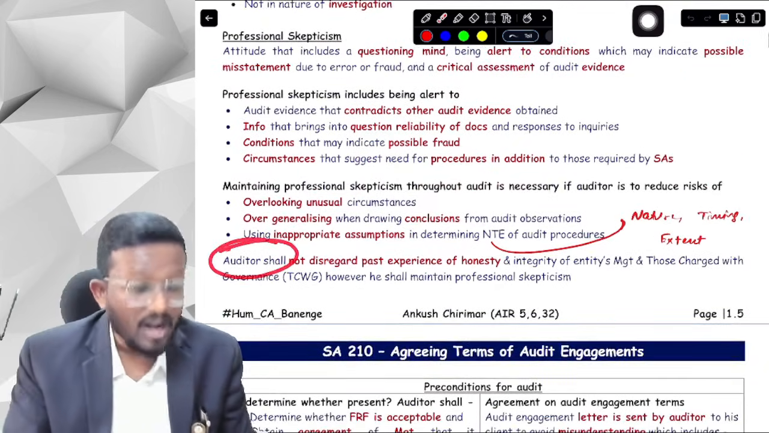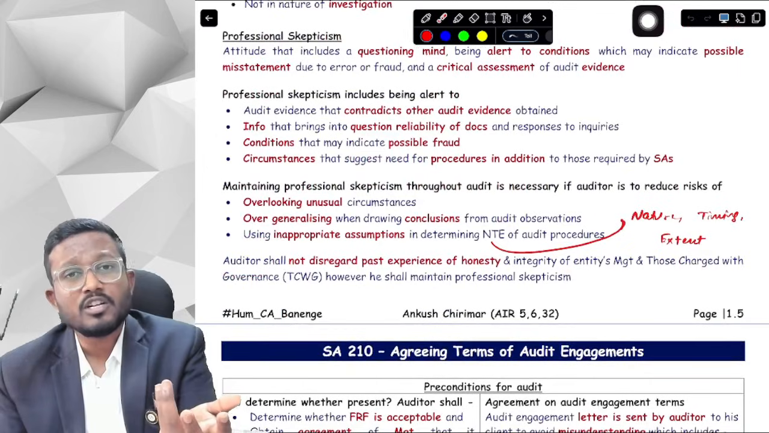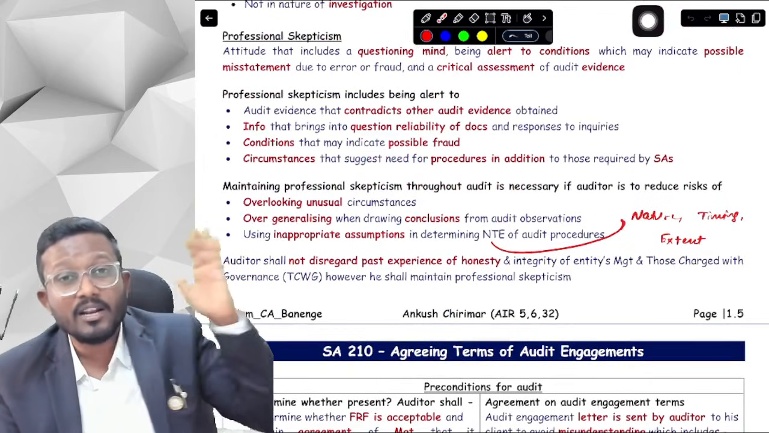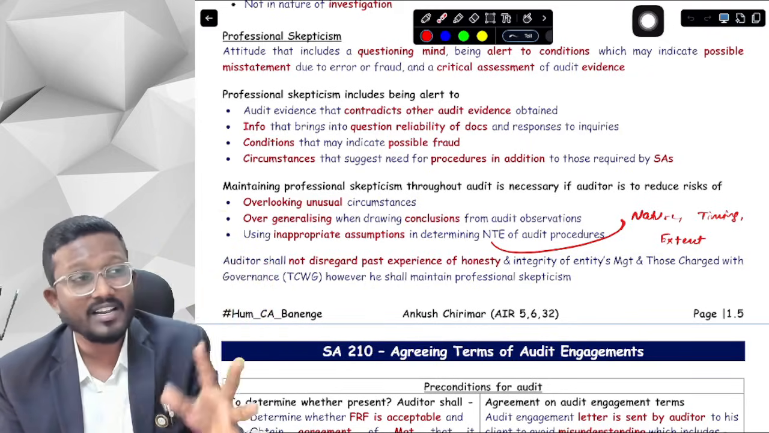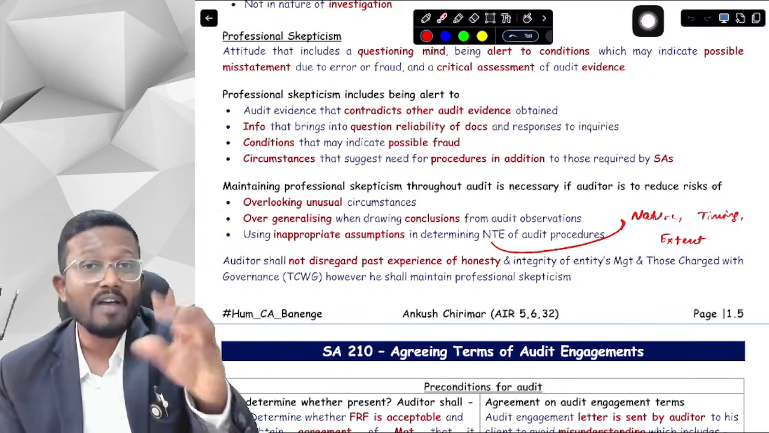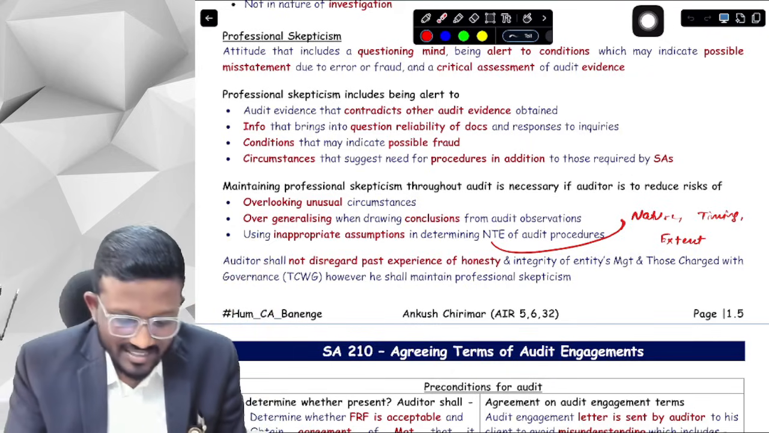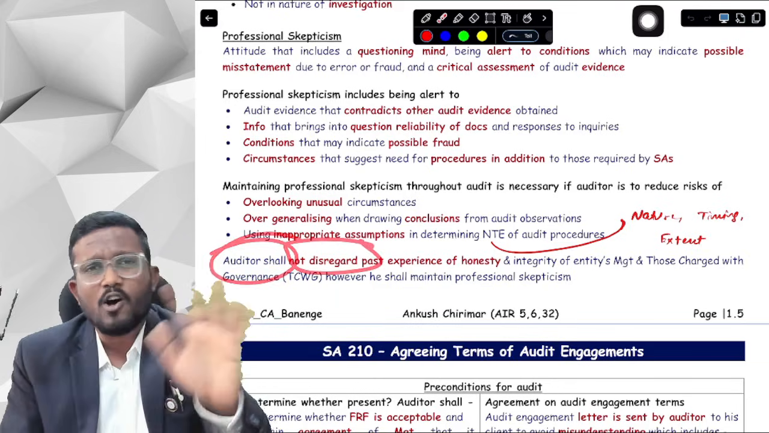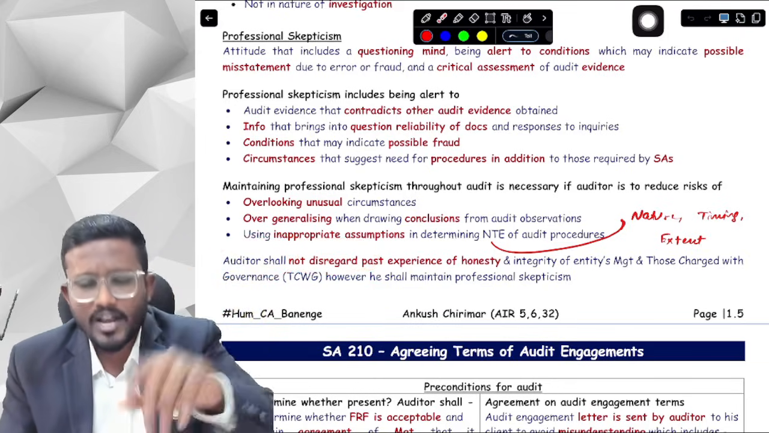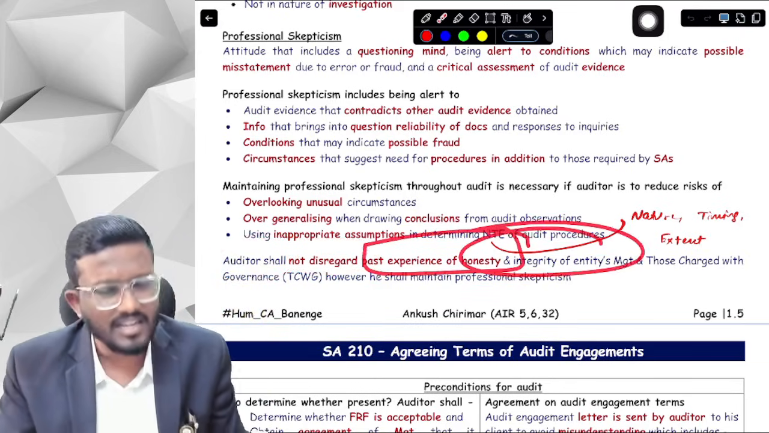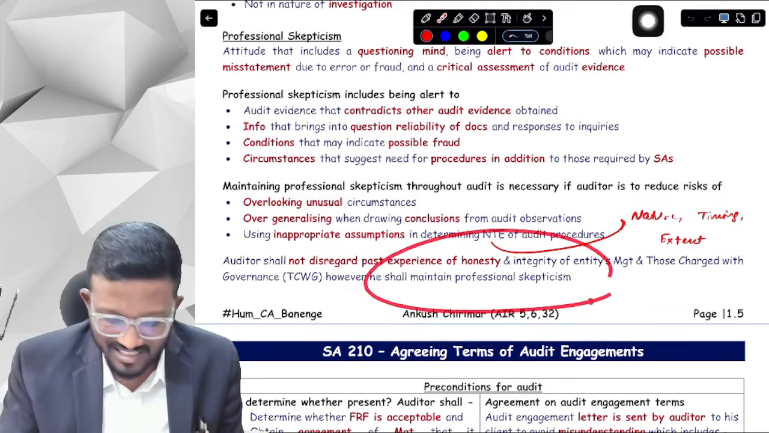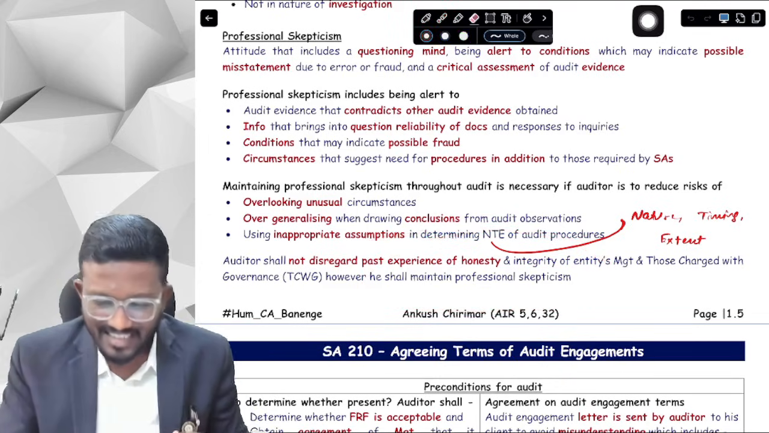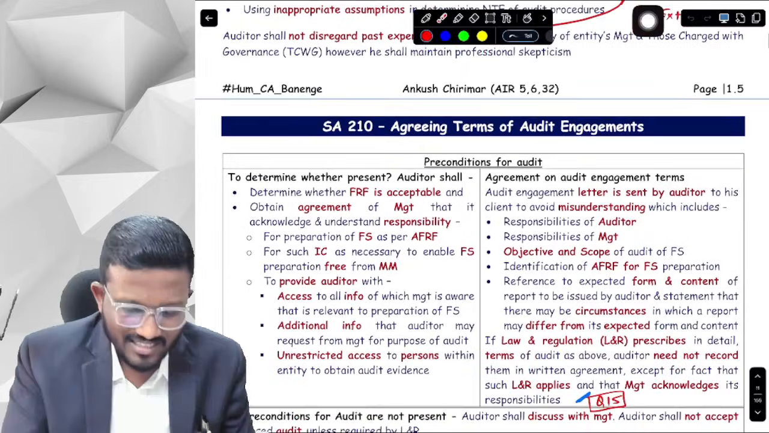Now, auditor, okay, sir, why do we need to maintain professional skepticism? Why question everything, sir? I have been doing audit for 3 years now. I know the management has integrity. I know the management is honest. Still, I will have to maintain professional skepticism. So SA 200 says that the auditor shall not disregard, shall not avoid, shall not ignore any past experience of honesty and integrity of the entity's management. But still, you will have to maintain professional skepticism. Okay, yes, sir. This was your SA 200. Now let's discuss your SA 210.